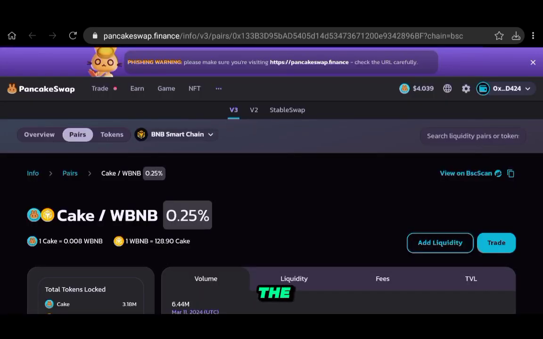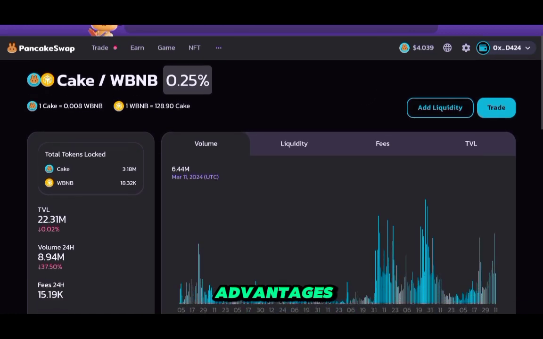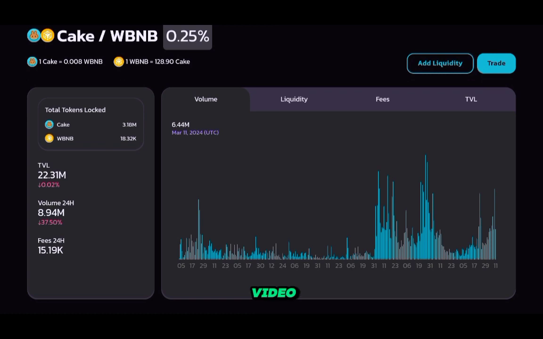We are on the V3, which is concentrated liquidity. You can also swap to V2, but that will earn you lower rewards, although it has other advantages. Now, from here, what I want you to take from the video is you will have different metrics: TVL, volume, and fees. So the TVL to volume ratio is not that high. There's higher ones. For example, the pool I just showed you with USDT BNB has much higher volume than this, but still. And this volume to TVL ratio is basically what will determine how high the fees will be.